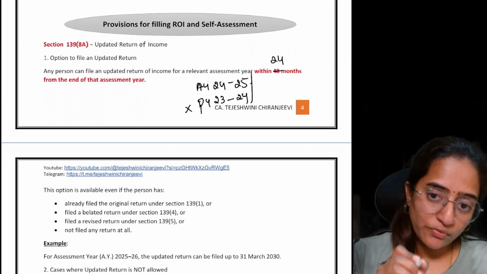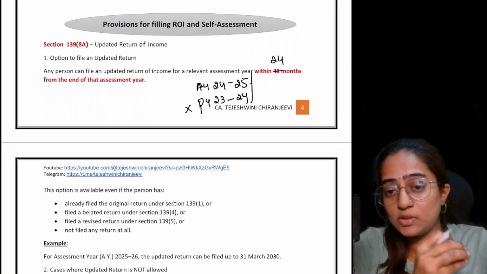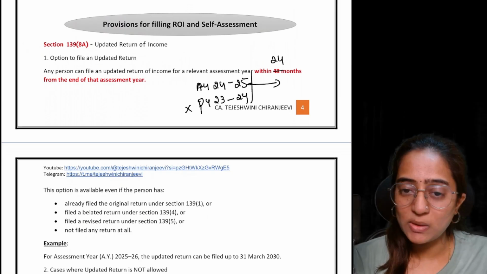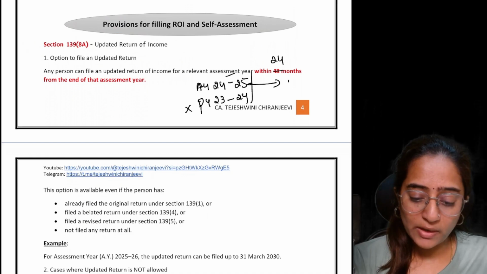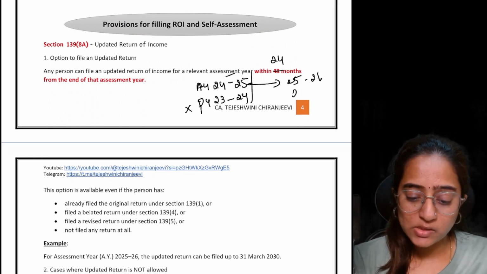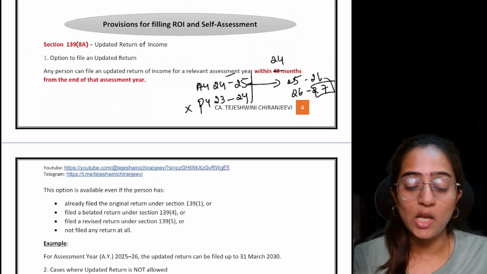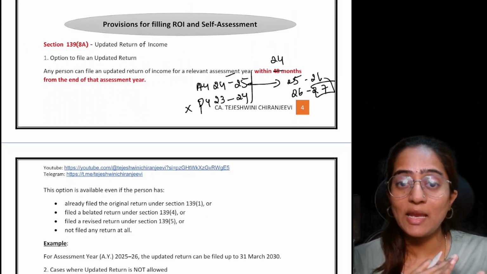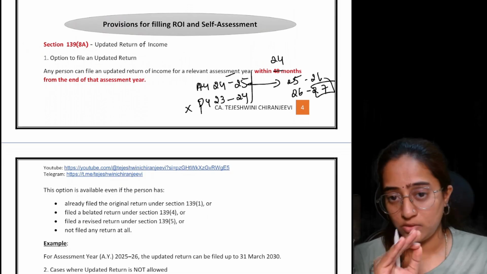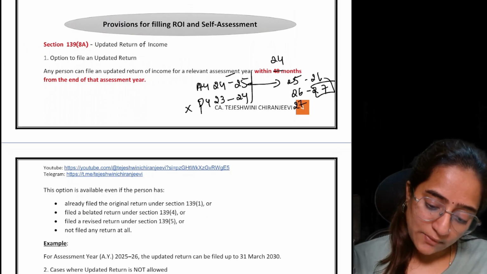But now you're thinking, I want to file this return for AY 24-25. Now, you can file 139.8A, but you have to look into the due date. Within 24 months: 24-25 is the AY, 25-26, 26-27. You had the time till 31st March 2027 to file your return. Now it has been extended to 4 years, that is within 48 months, which takes you to 27-28.